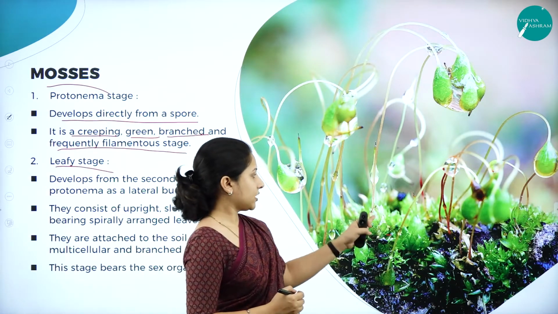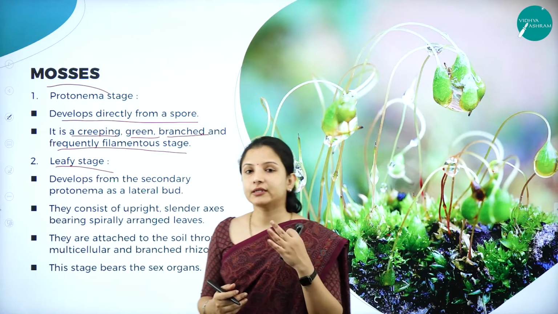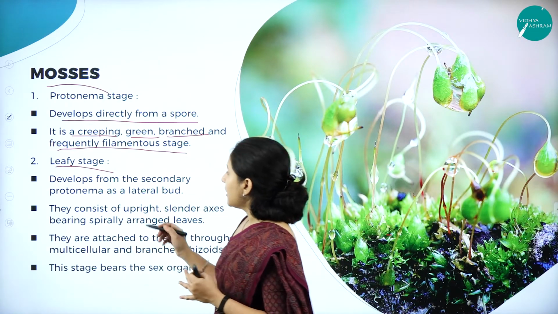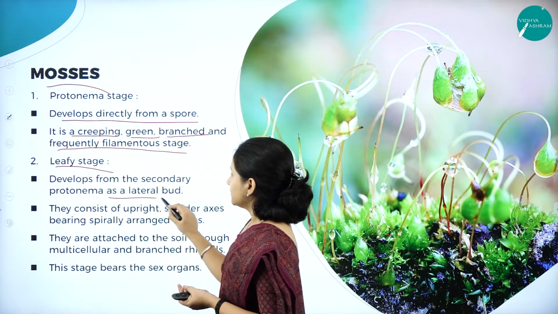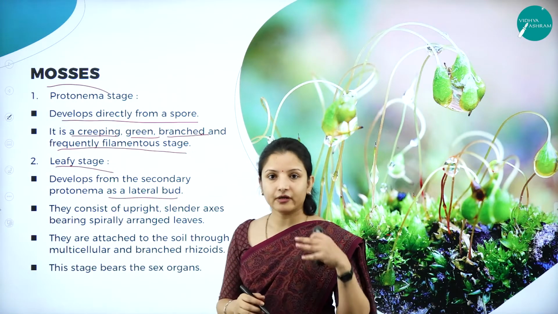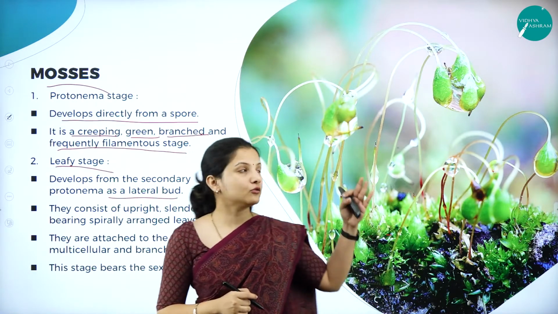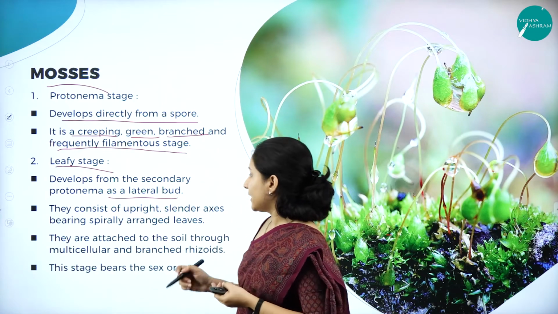So from the protonema, the leafy stage develops. They develop from the secondary protonema and form a lateral bud. So they look like a lateral bud.